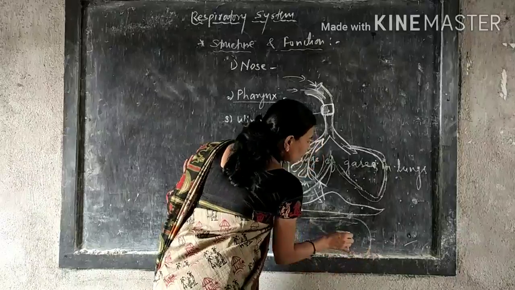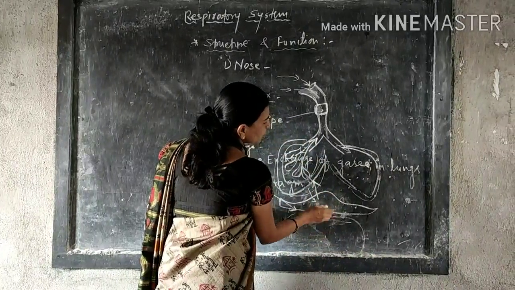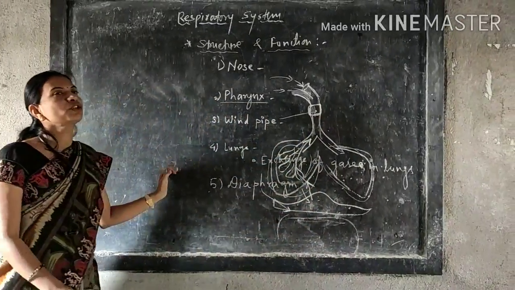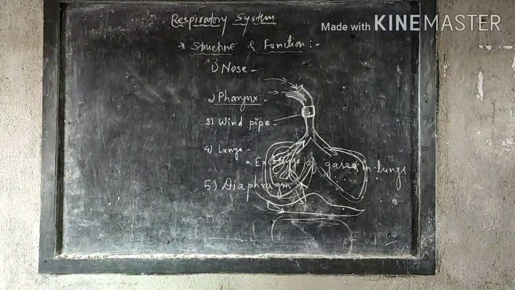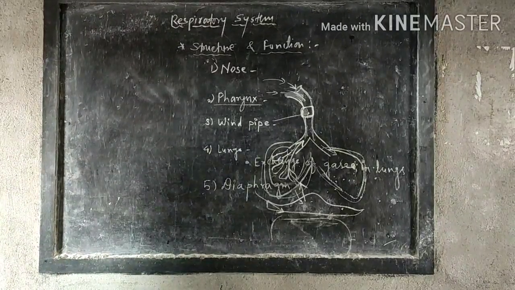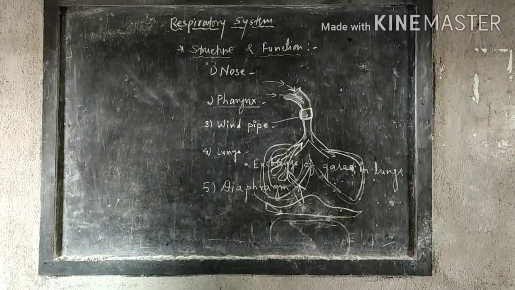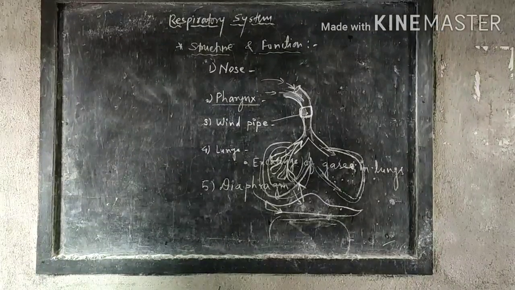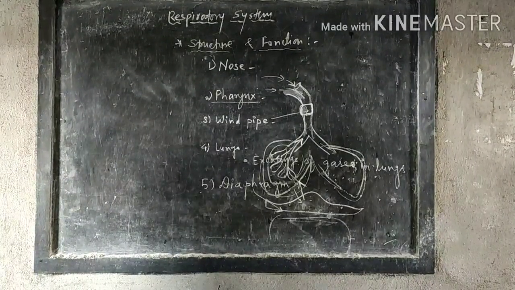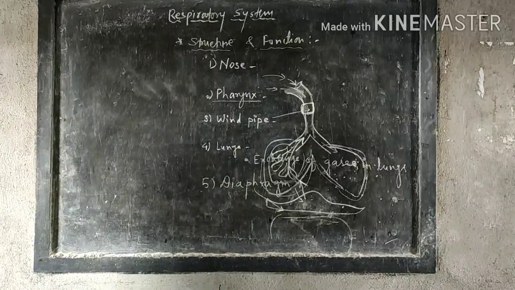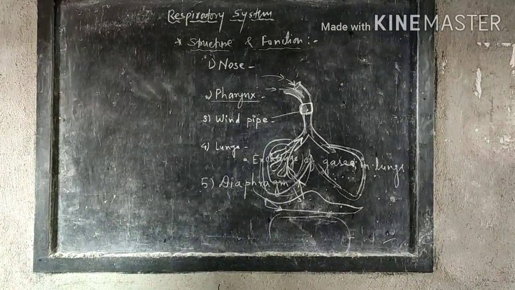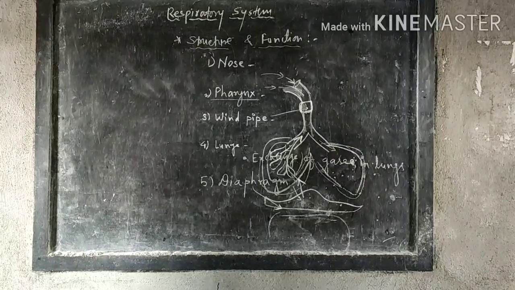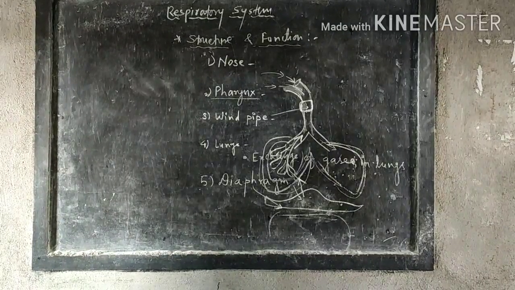म्हणजे पोटाच्या आणि छातीच्या दोन्ही कॅव्हिटीच्या मध्ये हा काय आहे? डायफ्रॅम, मस्क्युलर पार्टिशन आहे. And when the rising up of ribs and lowering of the diaphragm cause a decrease in pressure of the lungs, air moves into the lungs through the nose, and when the ribs return to their original position and the diaphragm rises up, pressure on the lungs increases, and due to this air moves out from your